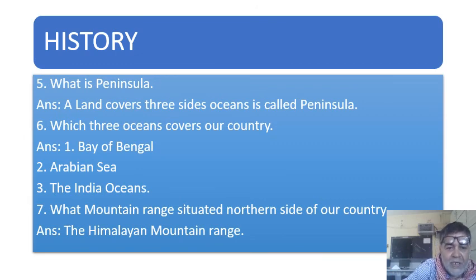Now, India is a peninsular country. It is the biggest peninsular country of the world. What is the meaning of peninsula? A land covered on three sides by ocean is called a peninsula. The three water bodies of our country are the Bay of Bengal, the Arabian Sea, and the Indian Ocean. In the northern side of our country, the Himalayan mountain range is situated.